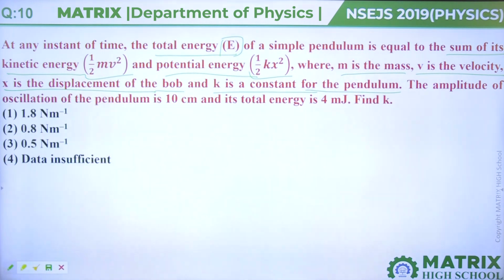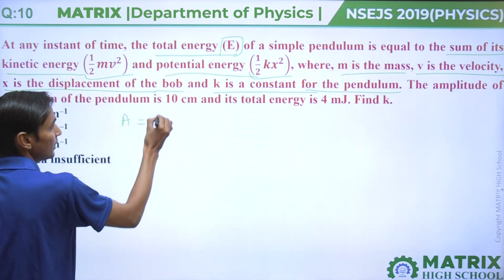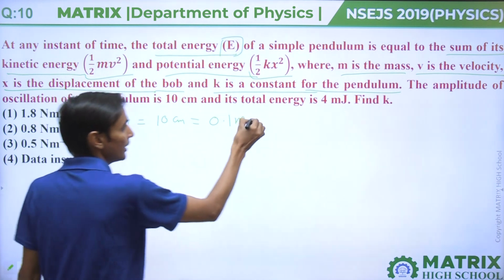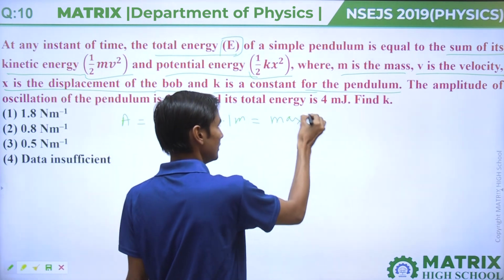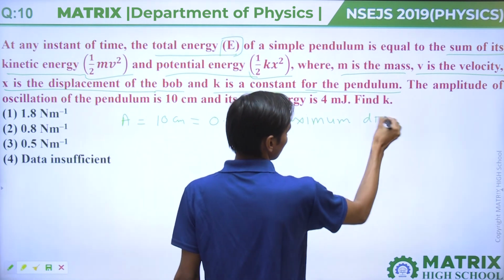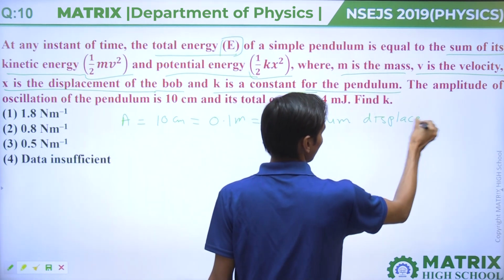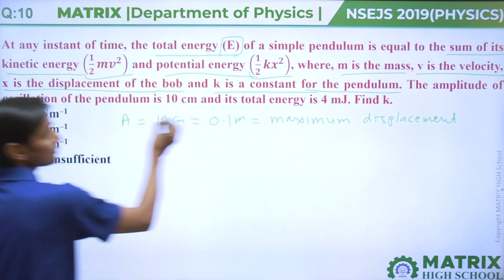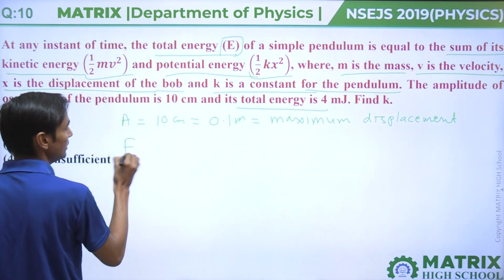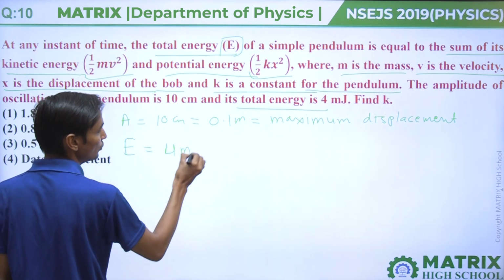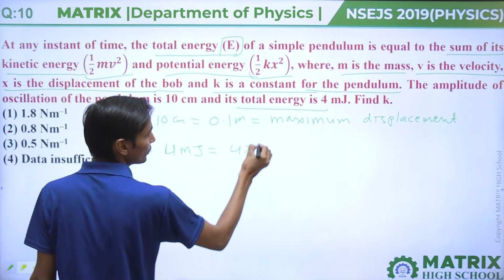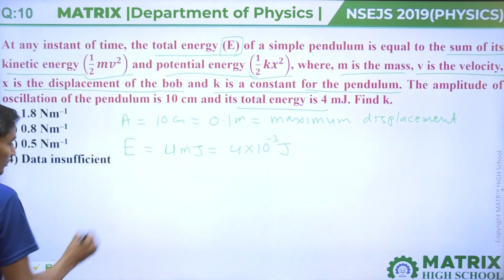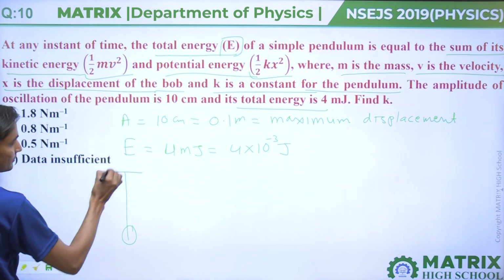The amplitude of oscillation for the pendulum is given as A equal to 10 centimeter, which we can say is 0.1 meter, and it is the maximum displacement of the pendulum. Its total energy is given as 4 millijoule, that means 4 into 10 raised to power minus 3 joule. Then find K. You can say that this is a simple pendulum.